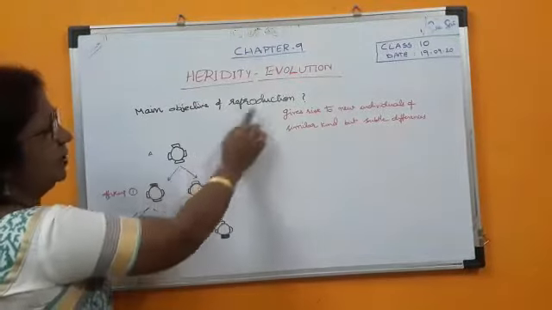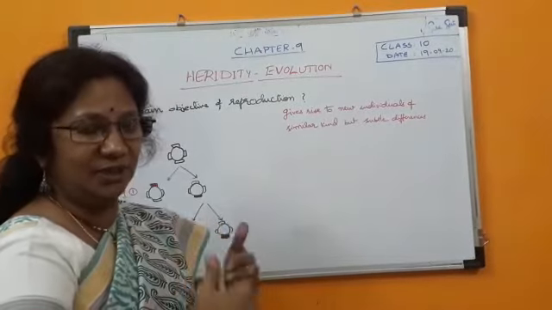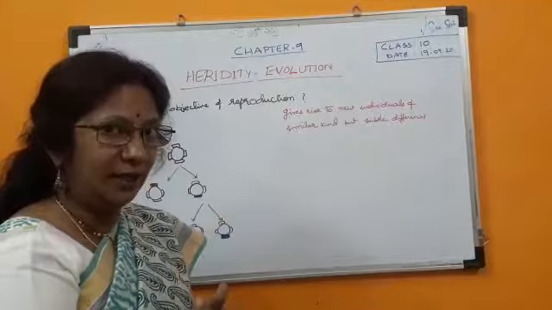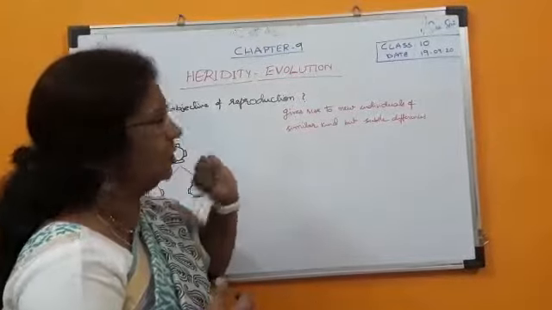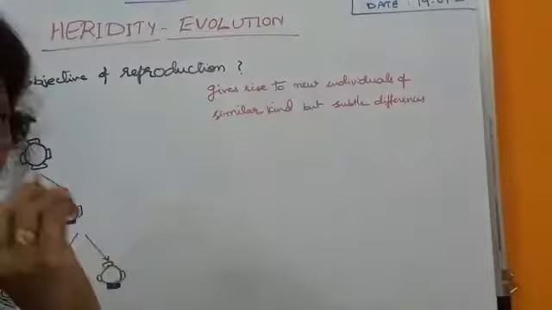Now what is the main objective of reproduction? When you talk about heredity, the genes are carried from one generation to another generation due to reproduction. So what is the main objective of reproduction? The main objective of reproduction is to give rise to new individuals of a similar kind, but with certain very small differences.